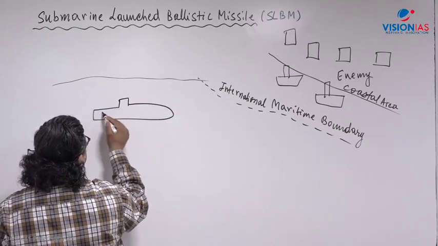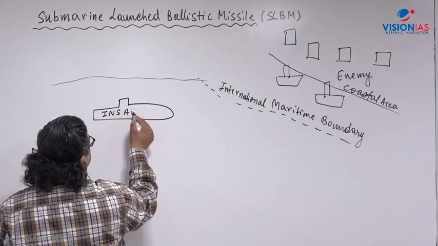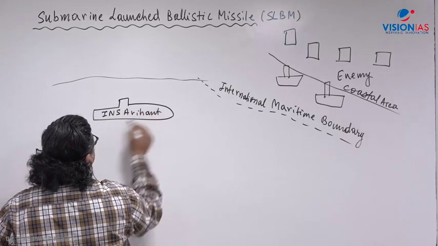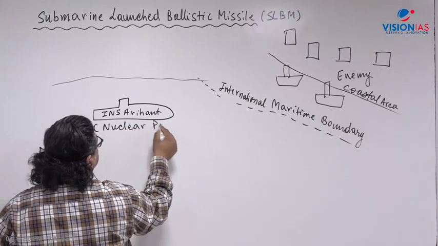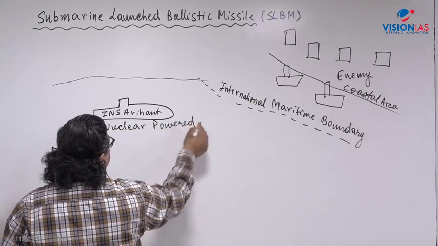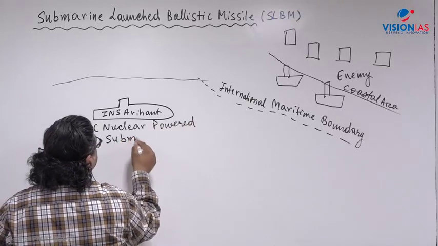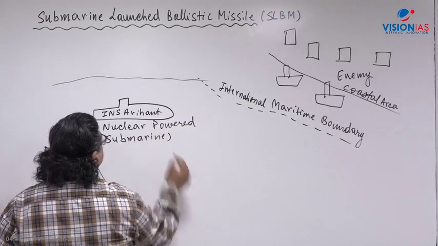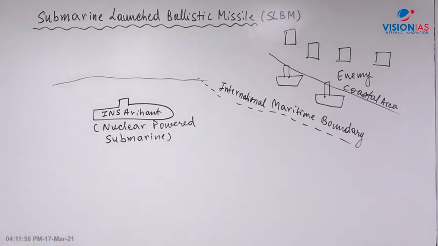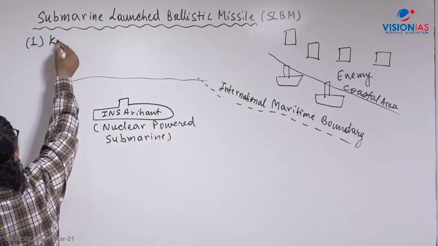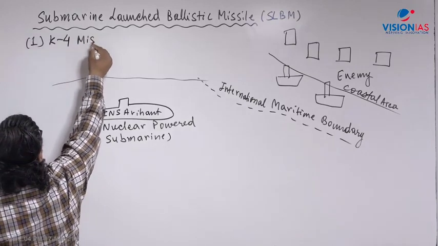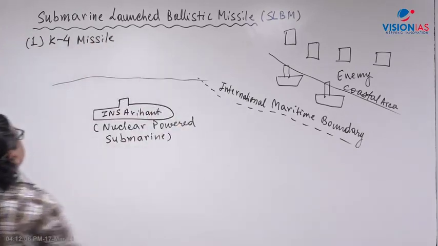Arihant. What is Arihant? Arihant is a nuclear powered submarine. Now Arihant carries two types of ballistic missile. One is called K4, named after Kalam; K stands for Kalam.